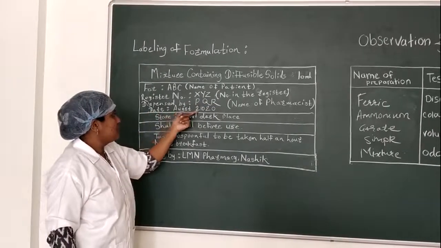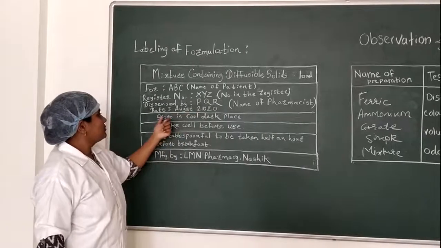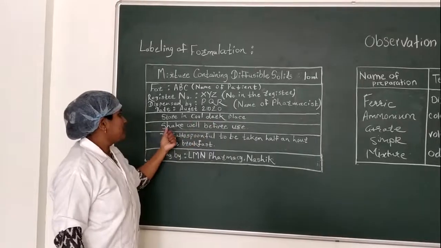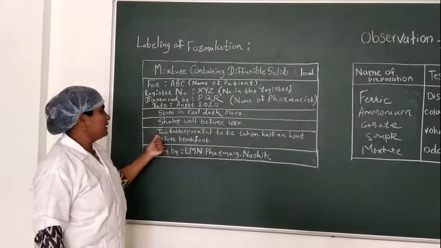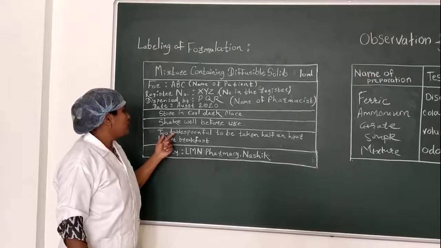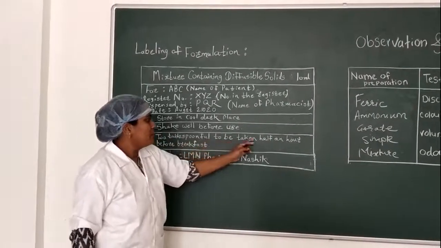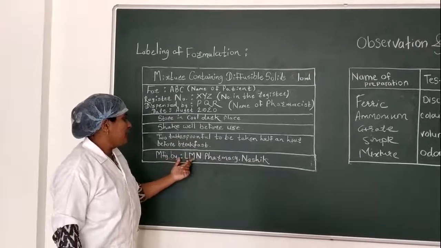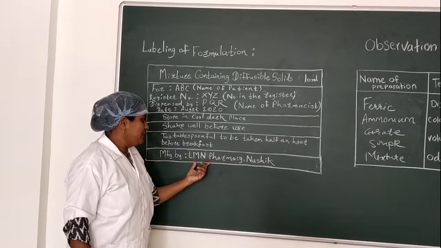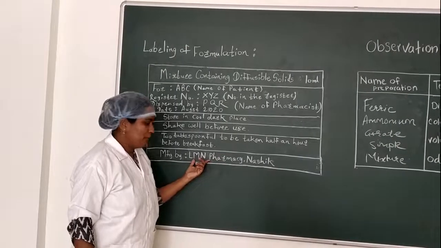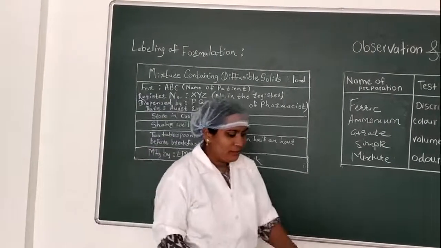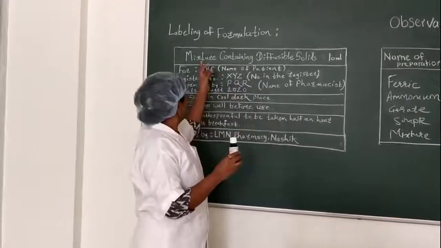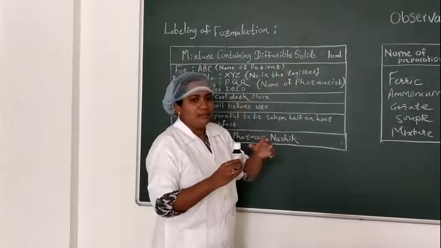Date of manufacturing is August 2020. Storage condition: store in a cool and dark place. Then direction: shake well before use. One more direction for use: 2 tablespoonful to be taken half an hour before breakfast. Manufactured by Element Pharmacy Nasik. Here we can write the name of the industry. Now proceed for the result. The 10 ml of this mixture containing diffusible solid is submitted.